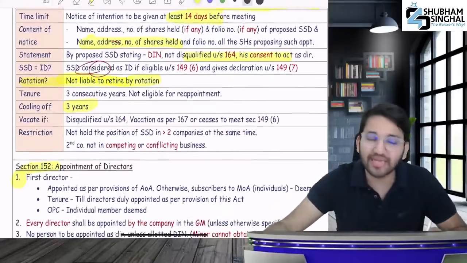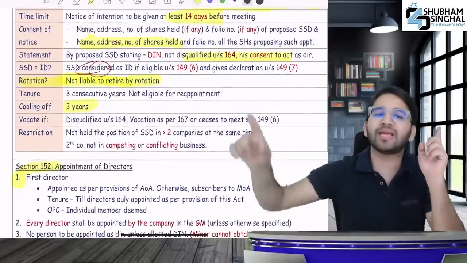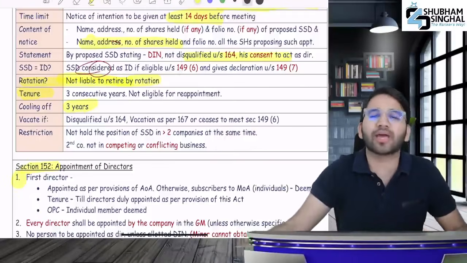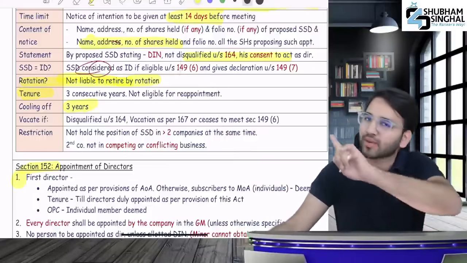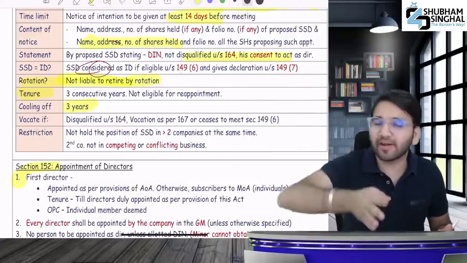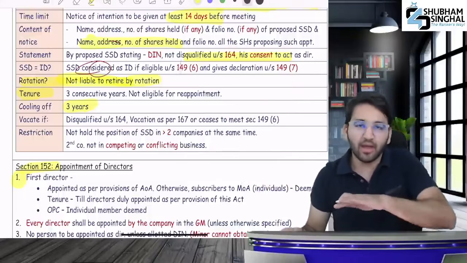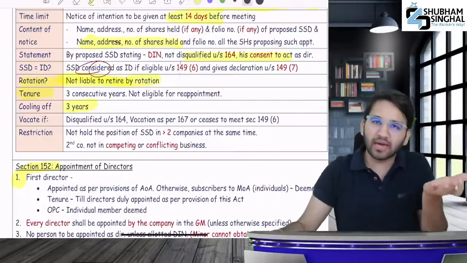Will they be rotational? No, these directors will not be required to retire by rotation. These people won't retire by rotation. What's the tenure and what happens then? You have 3 years. Can they be reappointed? No. What happens after that? After 3 years, a cooling off period will come. 3 years of appointment, 3 years of cooling period. So first hot, then cold, then hot, then hot, cold. What happens to independent directors? Hot.